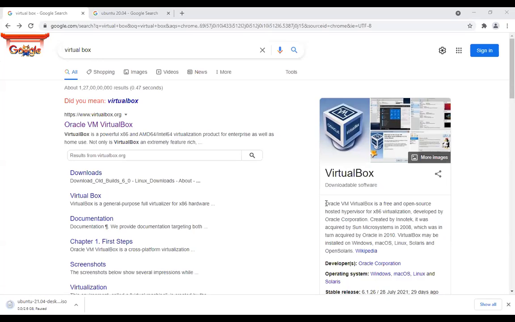Here is a definition: Oracle VM VirtualBox is a free and open source hosted hypervisor for x86, that can be of 32-bit or of 64-bit. It was previously a product of Sun Microsystems, but now it is owned by Oracle Corporation.